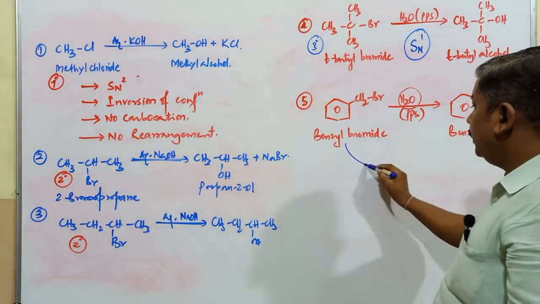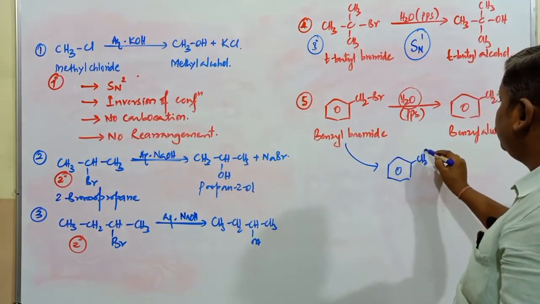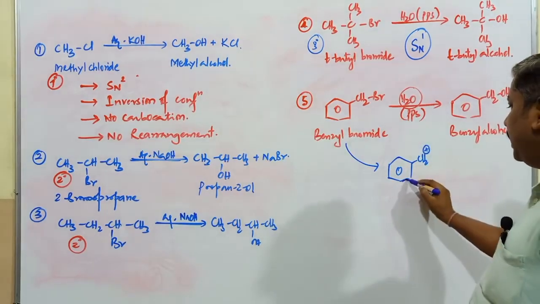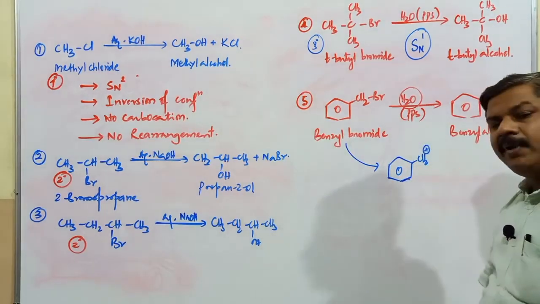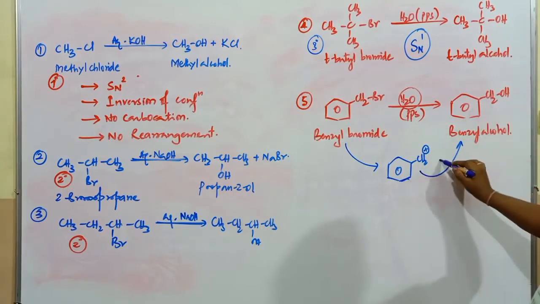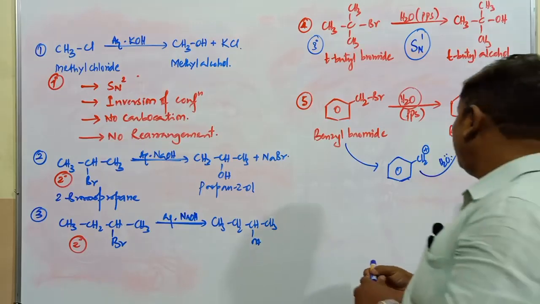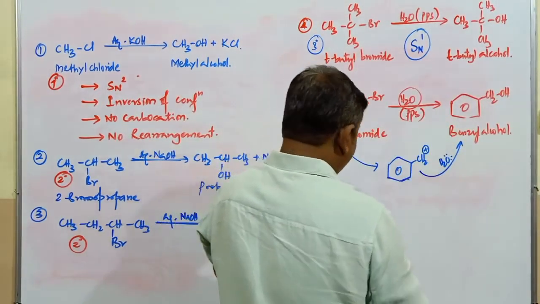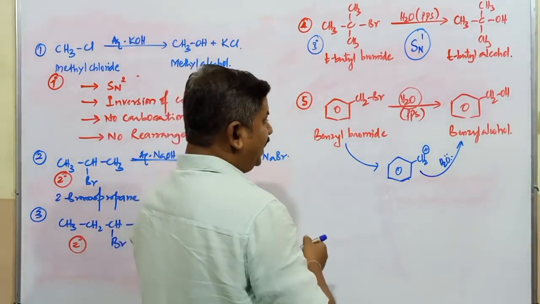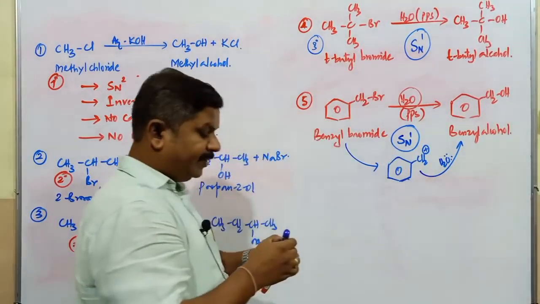Here, this compound is converted into a carbocation, that is CH2+. This benzyl carbocation is more stable, you know very well. This benzyl carbocation is further converted into this compound in the presence of H2O, that is a polar protic solvent. So this carbocation converts into this one. What is the mechanism applicable for this conversion? Here also it is the SN1 mechanism.